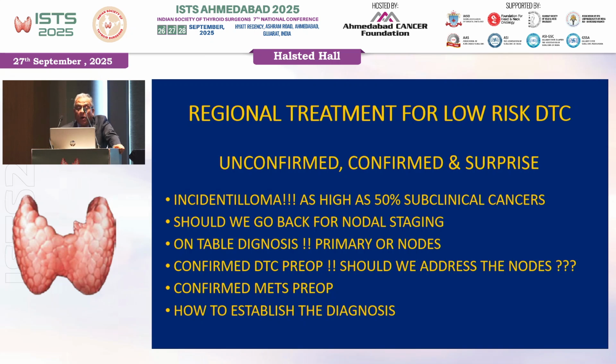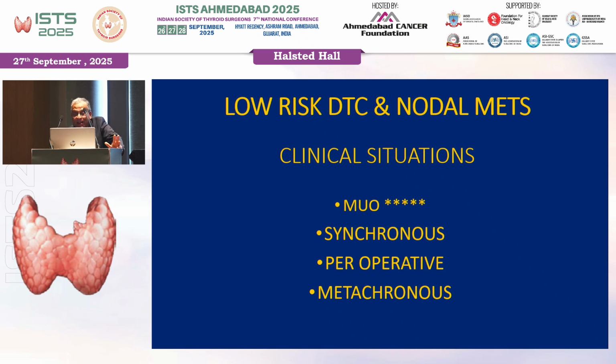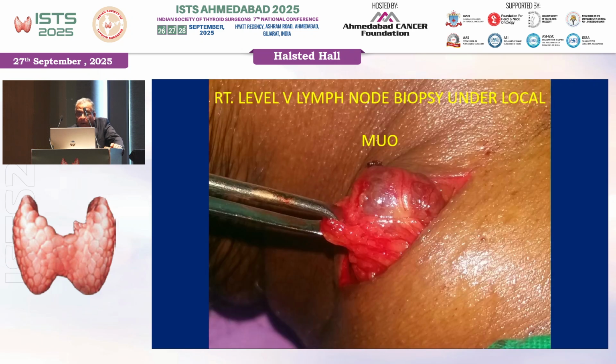So we have unconfirmed cancer, confirmed cancer, and surprise cancer, and therefore we will have to be vigilant when we are treating a low risk DTC. These are the clinical situations: MUO, synchronous, peroperative, metachronous.